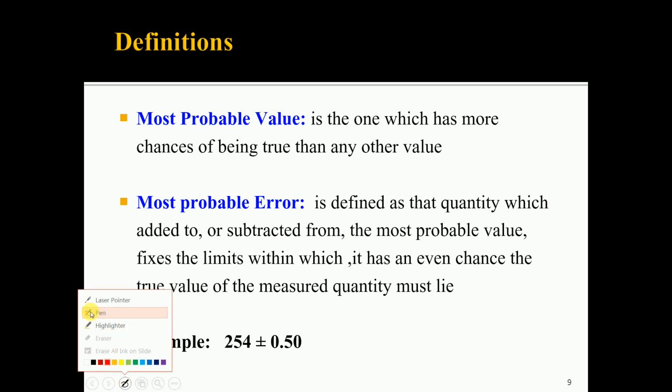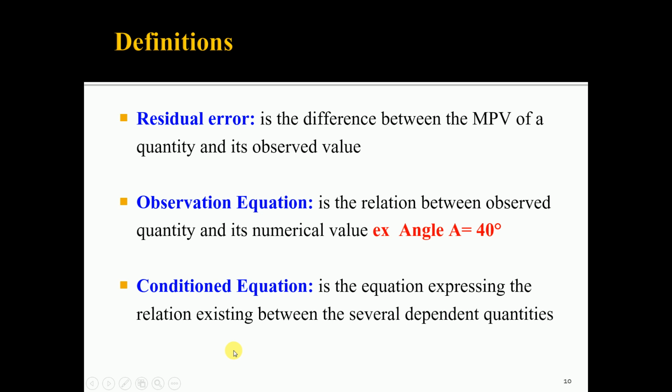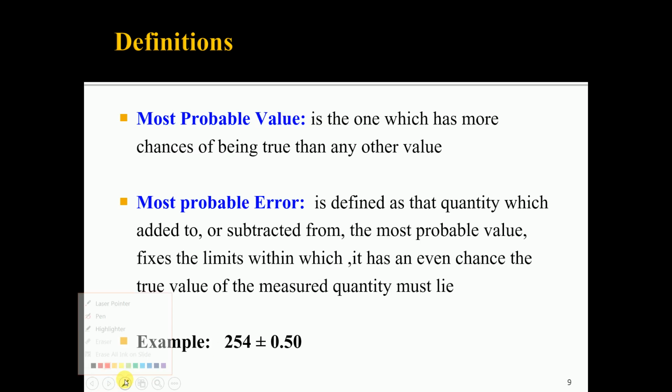For example, suppose 254 meter is the distance measured. The measured distance is 254 meter and the probable error in the measurement is 0.5 meter. This error may be positive, it may be negative, so it comes under the category of accidental error or random error.